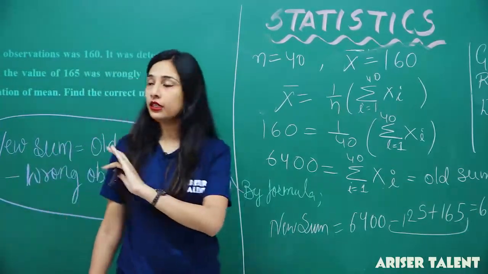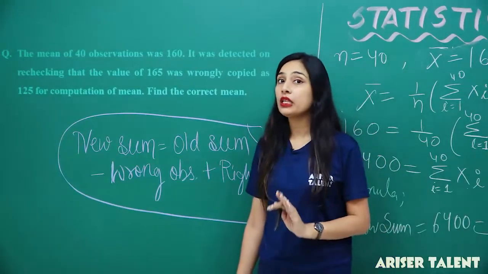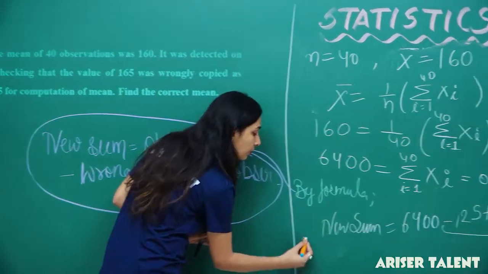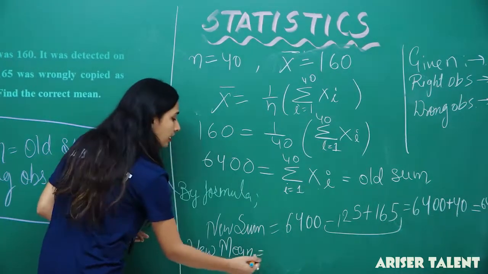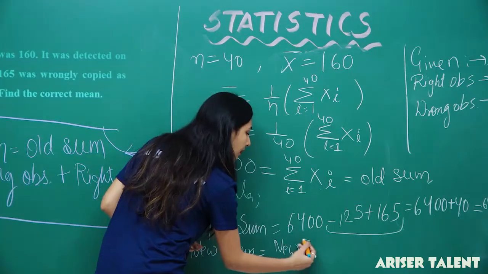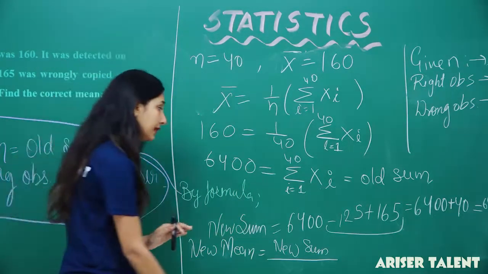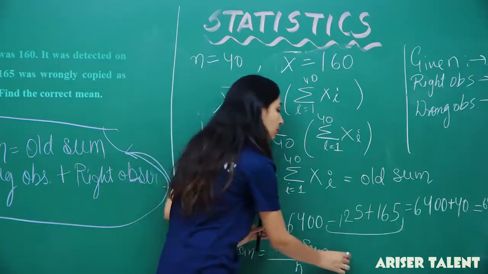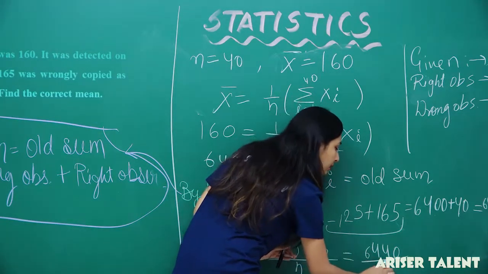Now look at the question. It's asking to find the correct mean. It's asking for the mean again. So the new mean will simply be the new sum divided by the value of n, the number of observations. So the new sum is 6440, and this is 40.